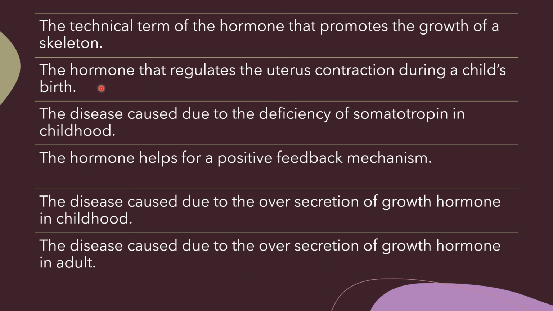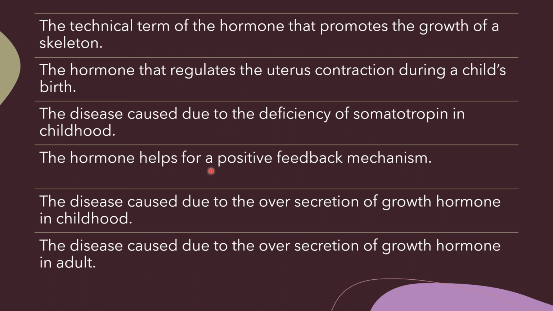Which lobe produces oxytocin? Posterior lobe of the pituitary gland. The disease caused due to the deficiency of somatotropin in childhood. What is that? Dwarfism.